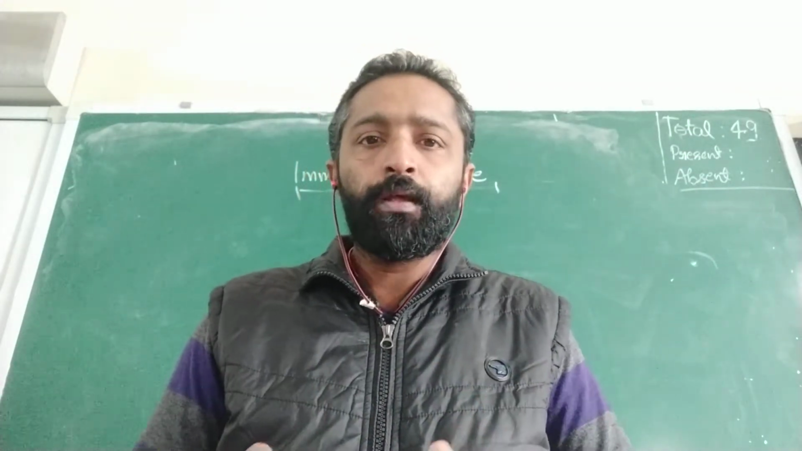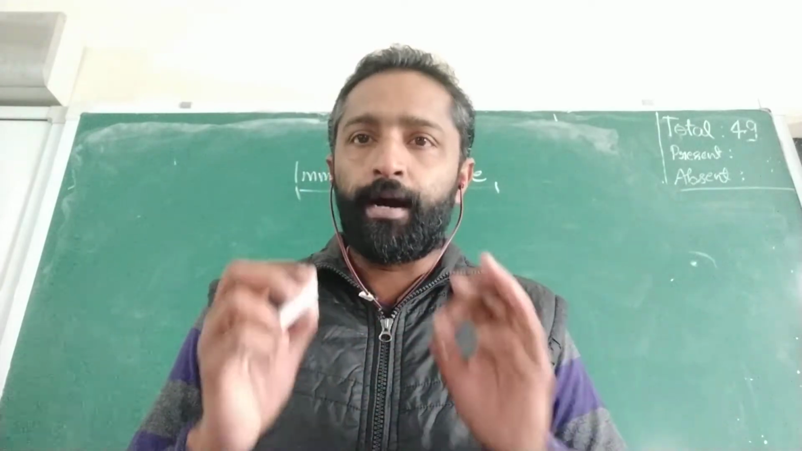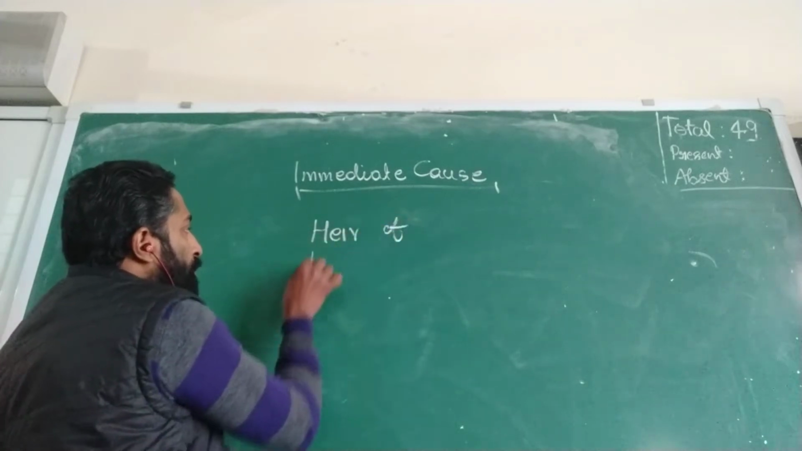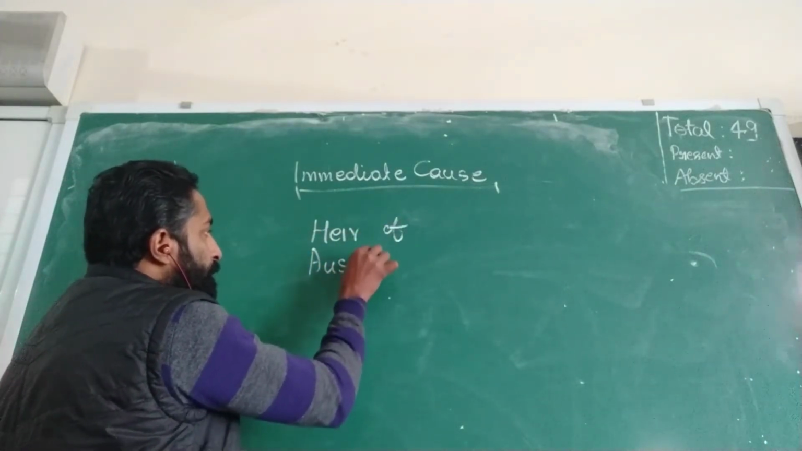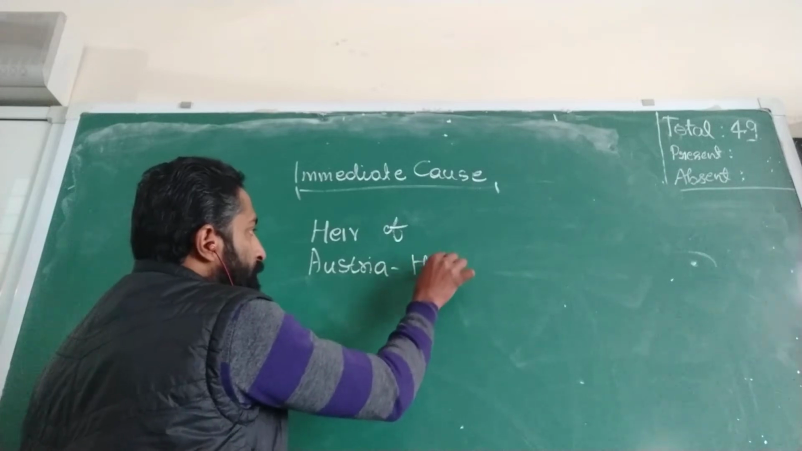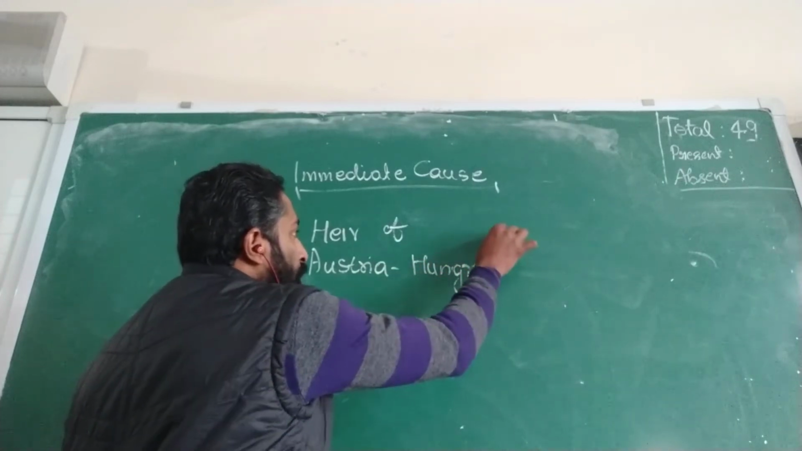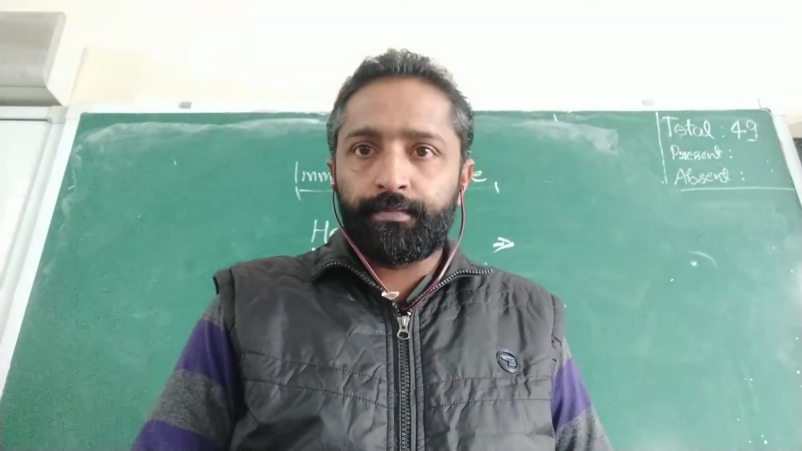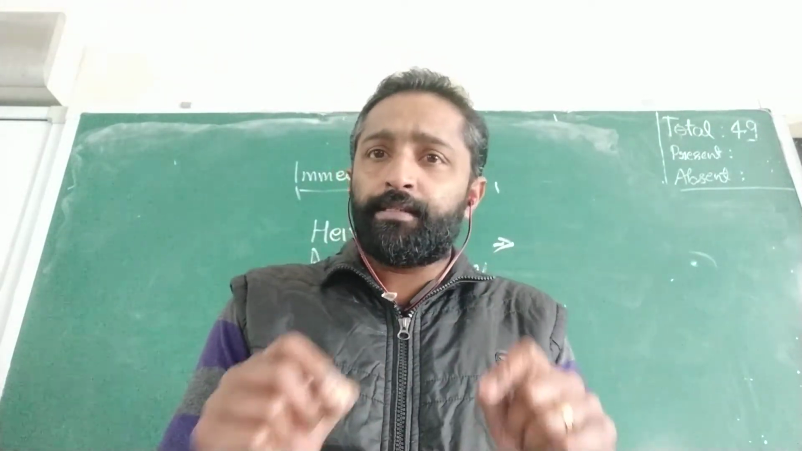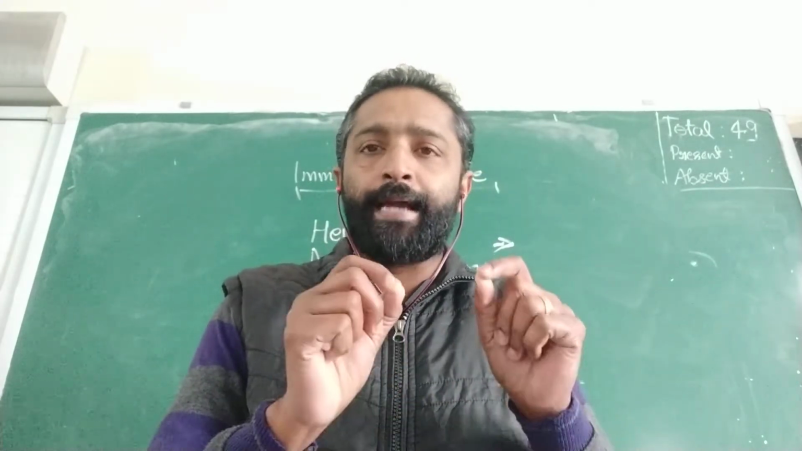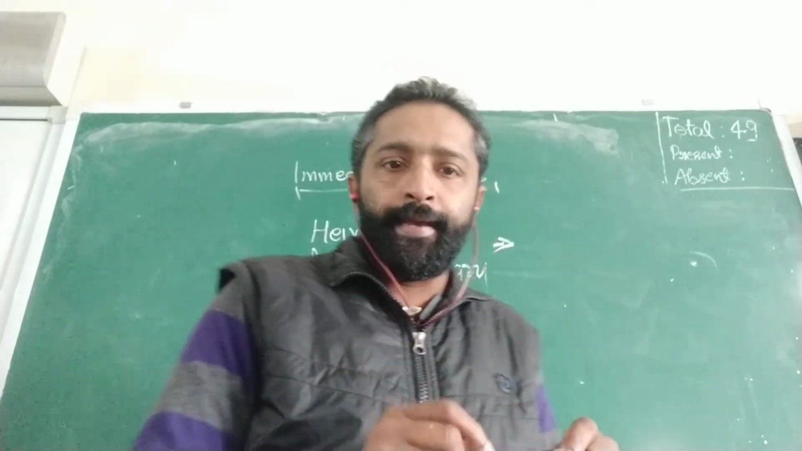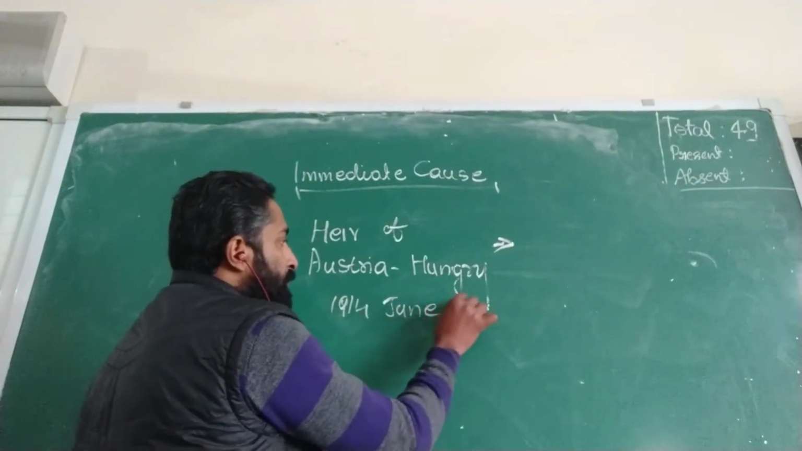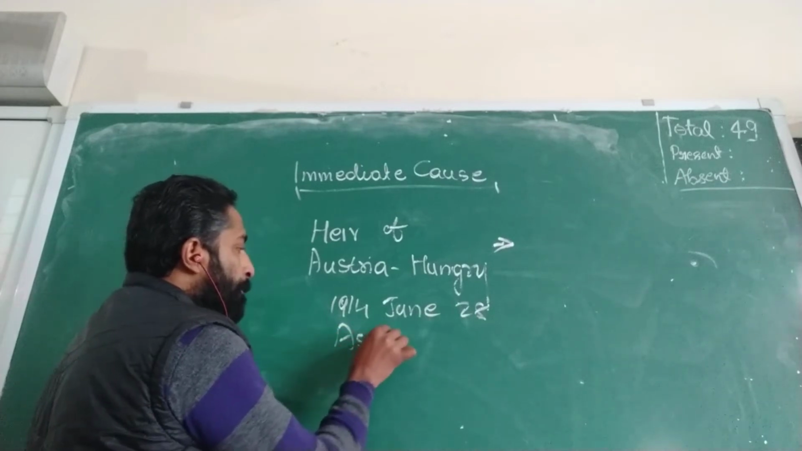And the reason is the heir of Austria-Hungary. Heir means the person who is going to be the next ruler of Austria-Hungary, that is Archduke Francis Ferdinand. He was assassinated at the place called Sarajevo on 28th June 1914. The assassination happens.